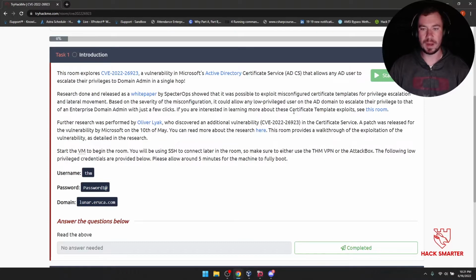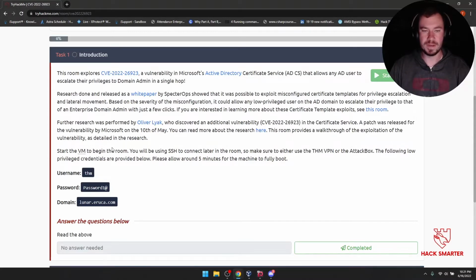If you're interested in learning more about these certificate template exploits, see this room. Further research was performed by Oliver Lyak, who discovered an additional vulnerability in the certificate service, and that's the one we're going to dive into today. A patch was released for this vulnerability by Microsoft on the 10th of May. You can read more about the research here if you want. This room provides a walkthrough of the exploitation of the vulnerability as detailed in the research.